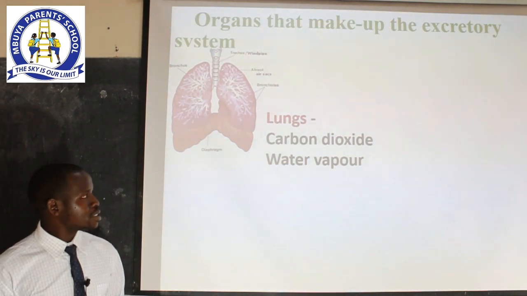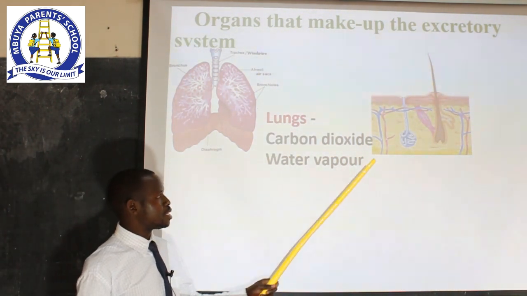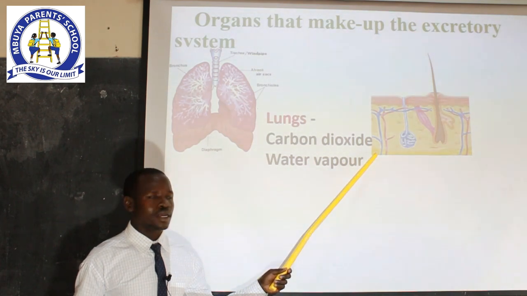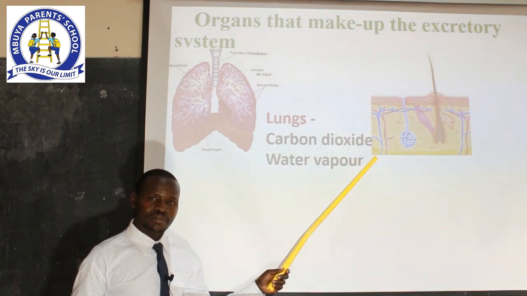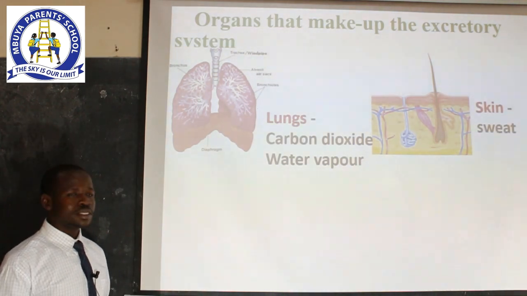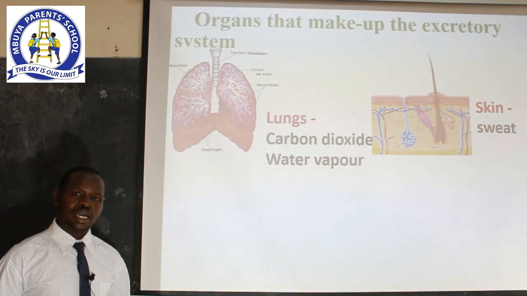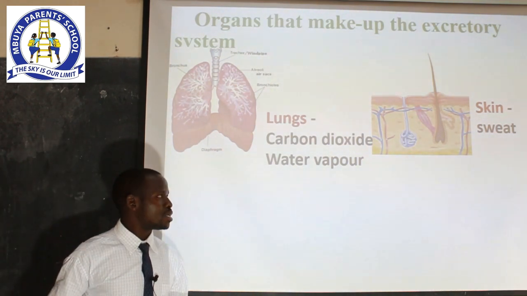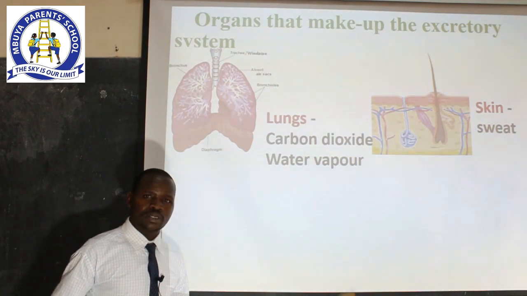Apart from the lungs, we have another organ that you can clearly see right here. Have you identified the body organ? Wonderful. Now, that is what we call the skin. So why do we group the skin under the excretory system? It is simply because the skin helps the body to get rid of sweat.